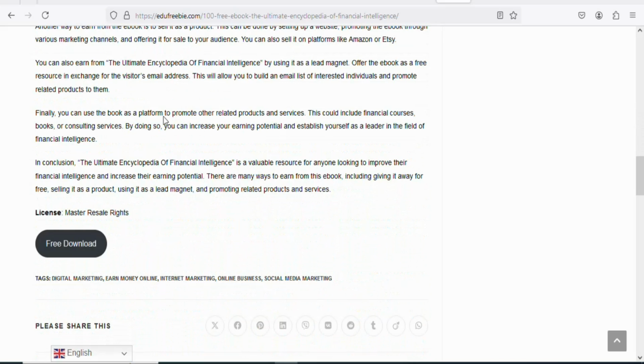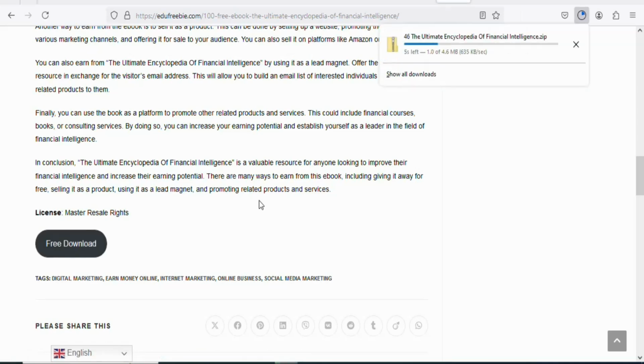Once you scroll down, you can see the description of the ebook. What you have to do is click right here, free download. Once you click on it, you can download the ebook and then resell it. You can see it is downloading. Once you download it, it is in a zip file, so what you have to do is unzip it.